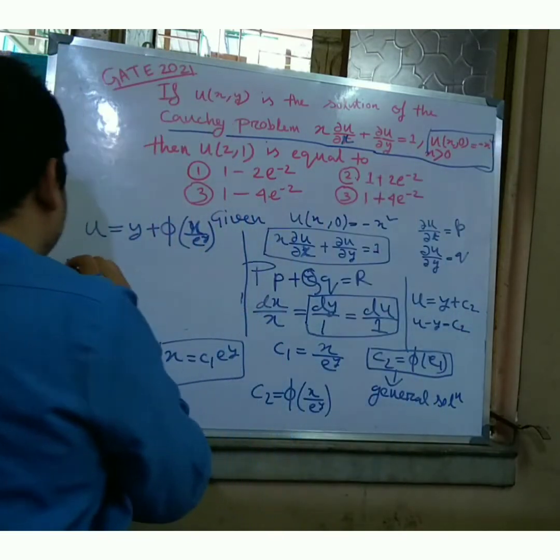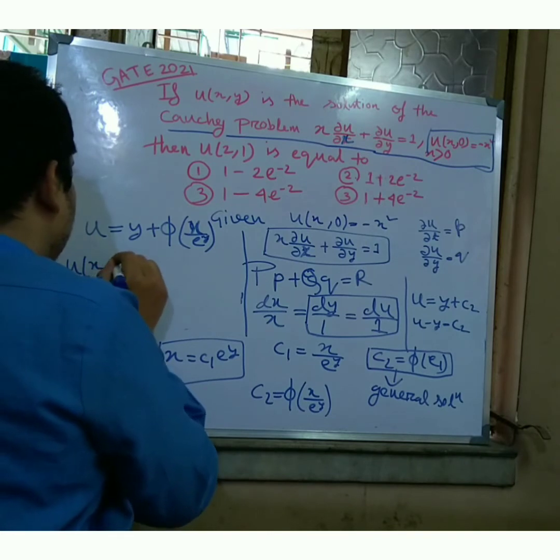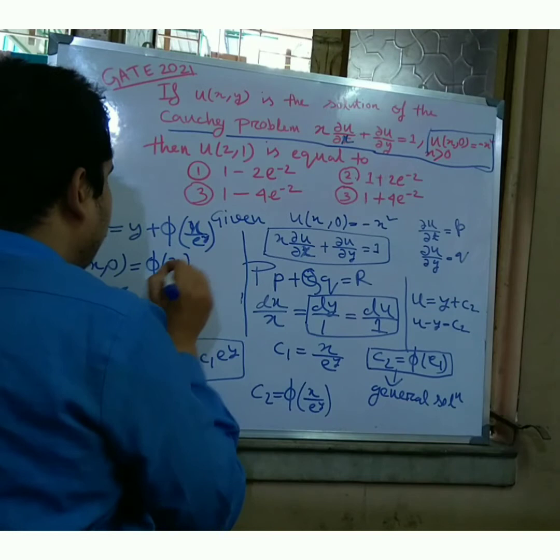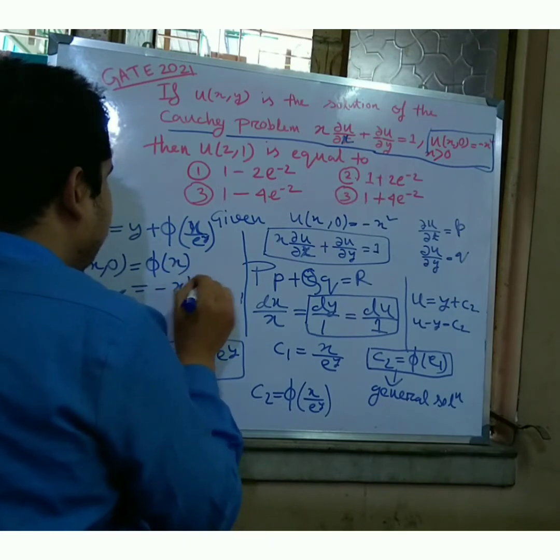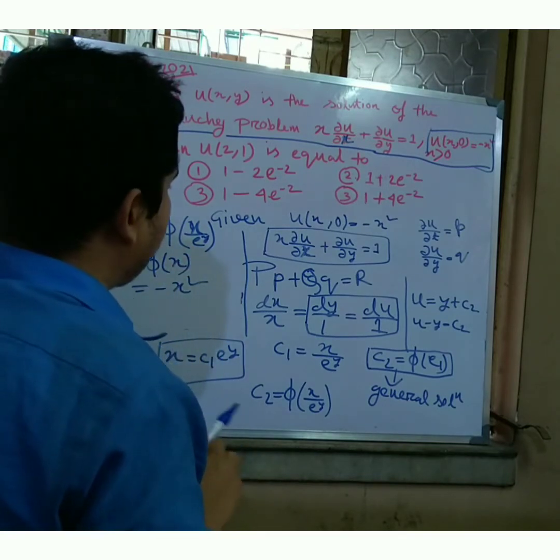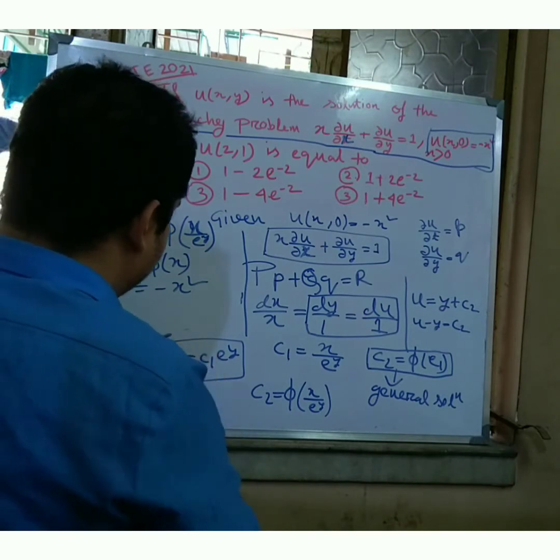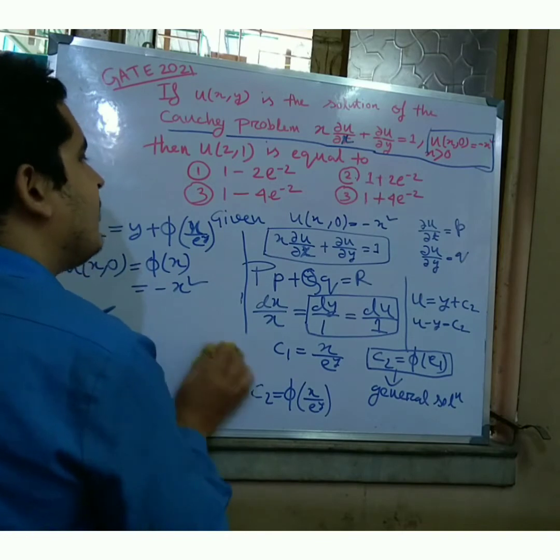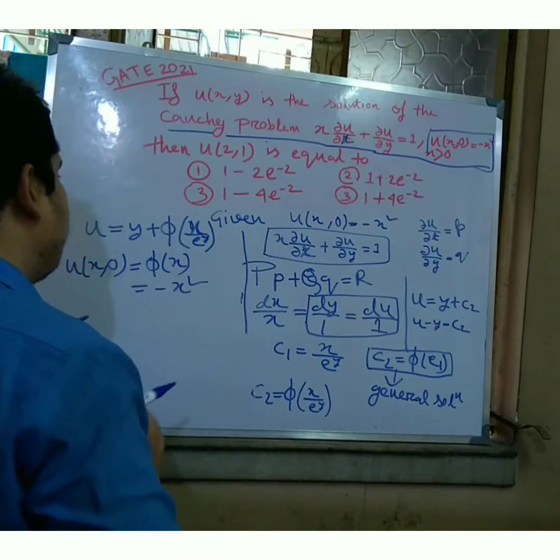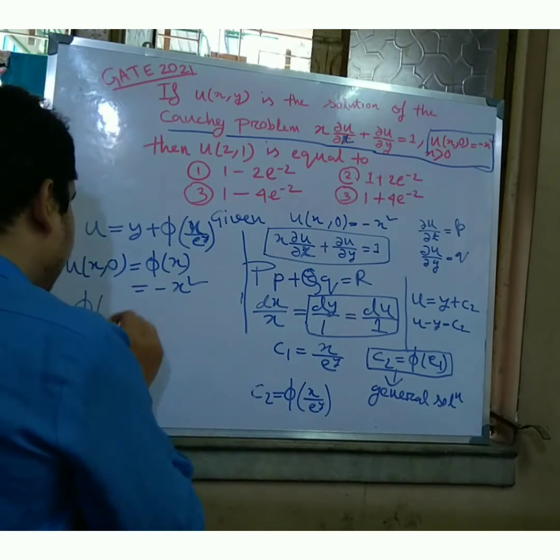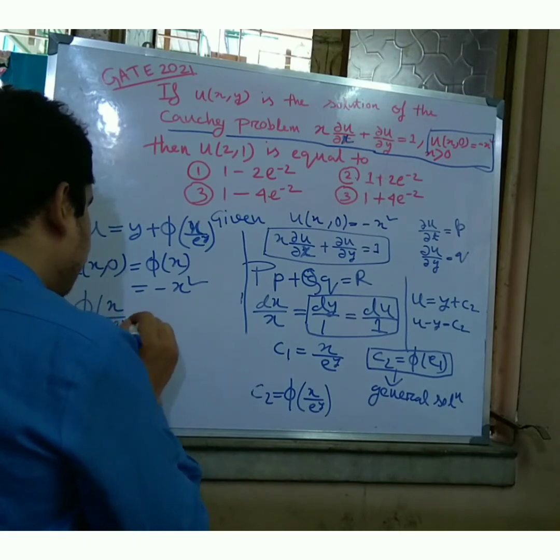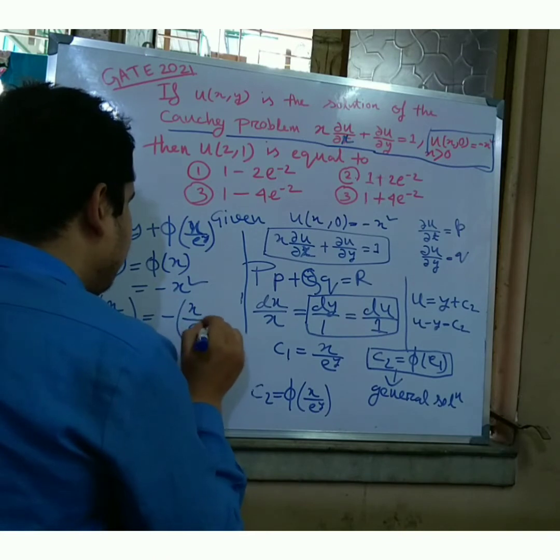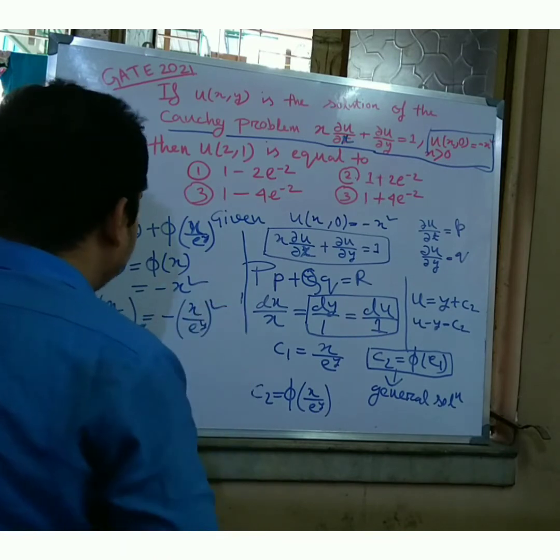x square. So u(x, 0) I get phi of x, and phi of x is equal to minus x square. So friends, phi of x is equal to minus x square. So phi of x by e to the power y is equal to minus x divided by e to the power y, whole square.